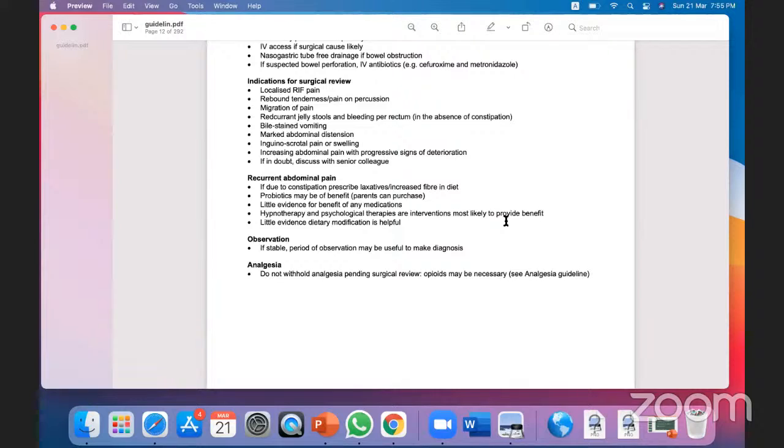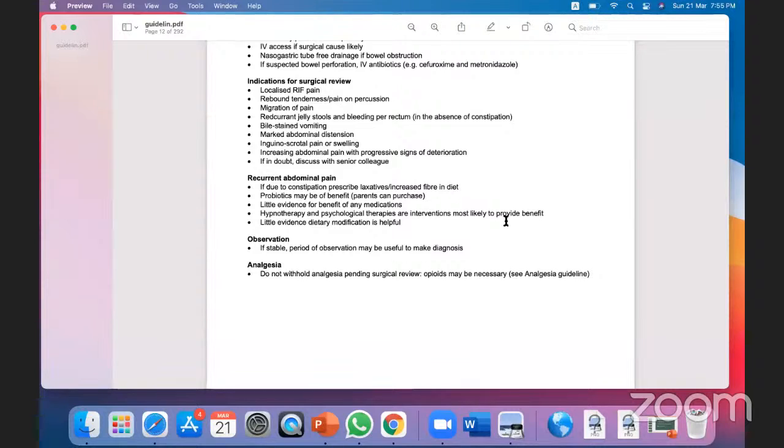Okay, if the child presented like this, it is called recurrent abdominal pain. And remember, recurrent abdominal pain may be organic, may be non-organic. Organic causes are 5 to 10%, and non-organic causes are the main causes of recurrent abdominal pain.